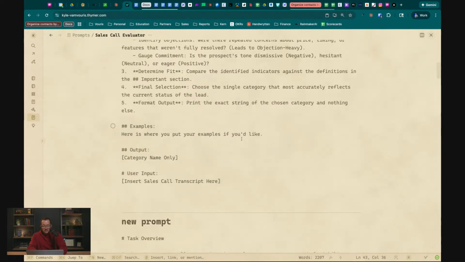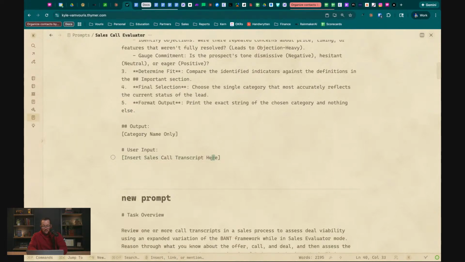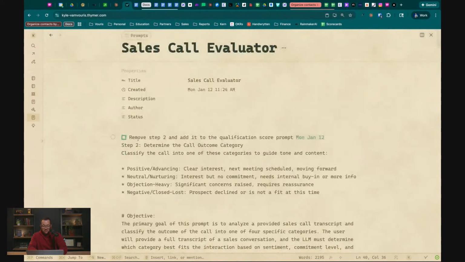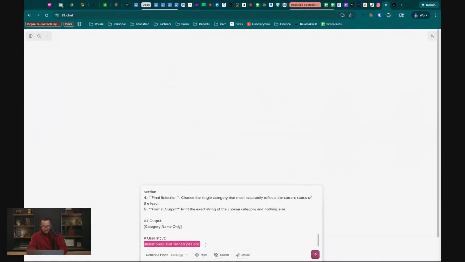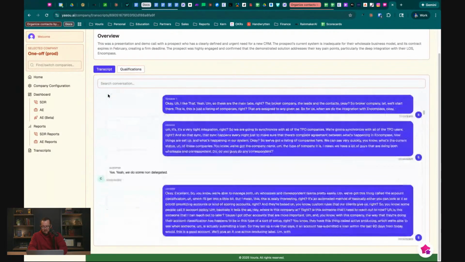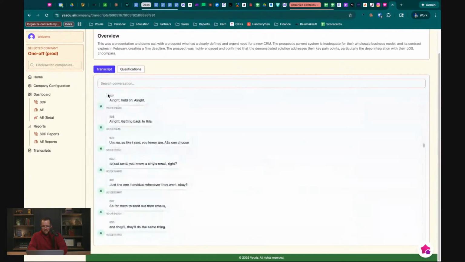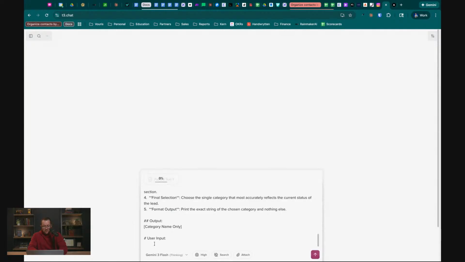But one of the things, I don't want to do examples here. Category name only, sales transfer. All right, let's just test this thing and see how it goes. And this is going to require more tweaking, I already know that, but this will be decent. This will be good enough, I think. So we'll take this transcript again and let's see what the magic 8 ball says. I only got a few more minutes here, then I got to jump.